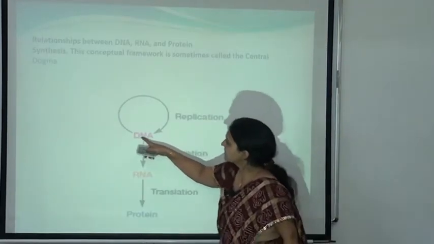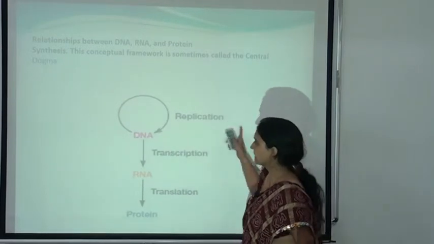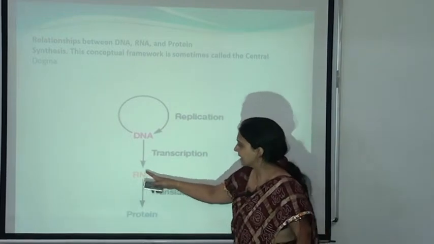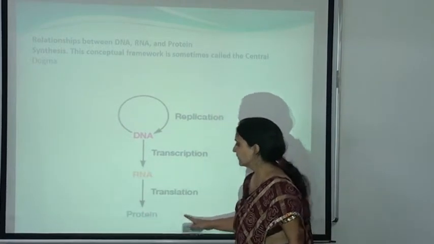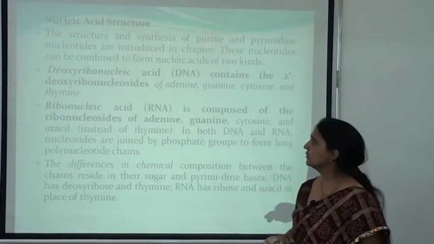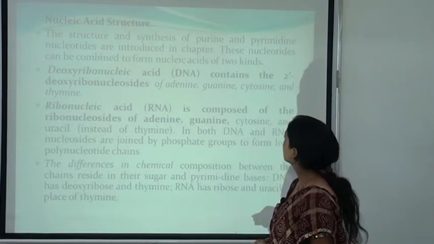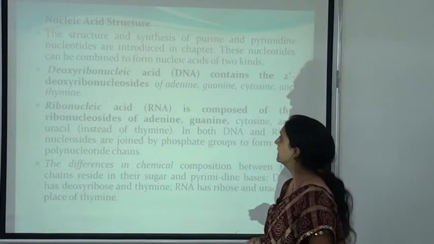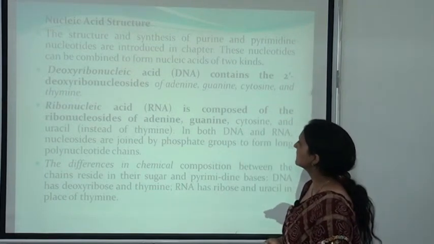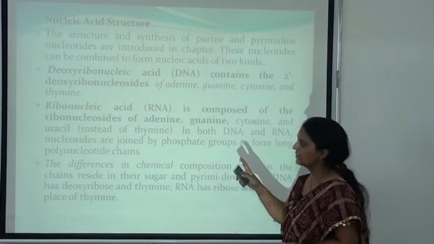Here you can see that conversion of DNA to DNA is known as replication, conversion of DNA to RNA is known as transcription, and conversion of RNA to protein is known as translation. Now the structure of the nucleic acid. The structure and synthesis of the purine and pyrimidine nucleotides were introduced in the last slides. These nucleotides can be combined to form nucleic acids of two kinds.